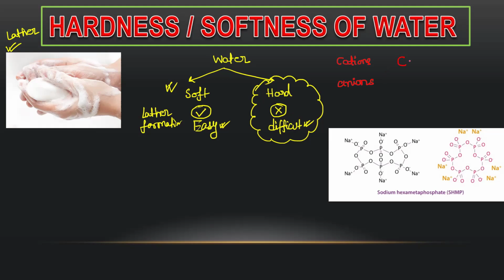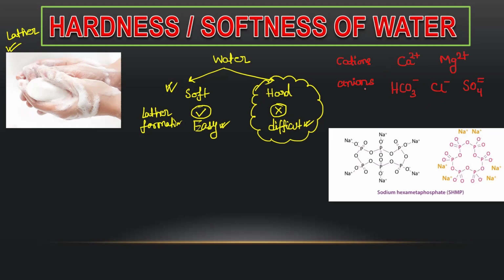Those cations are Ca2+, that is basically calcium, and Mg2+, that is magnesium. And the anions are HCO3-, that is bicarbonate, Cl-, that is chloride, SO4 2-, that is sulfate.